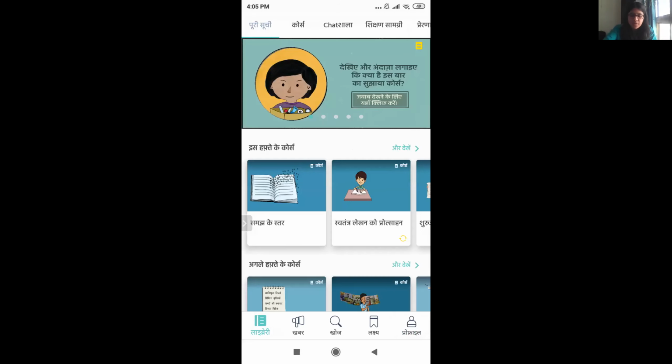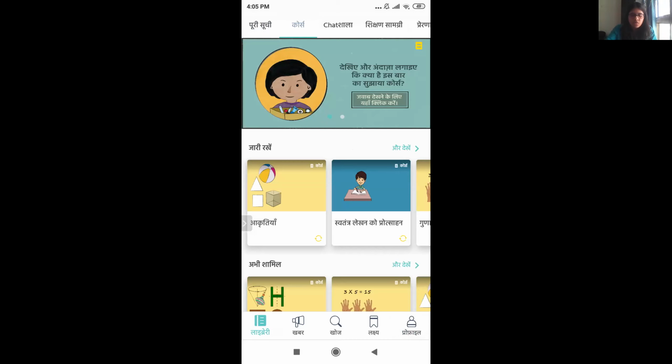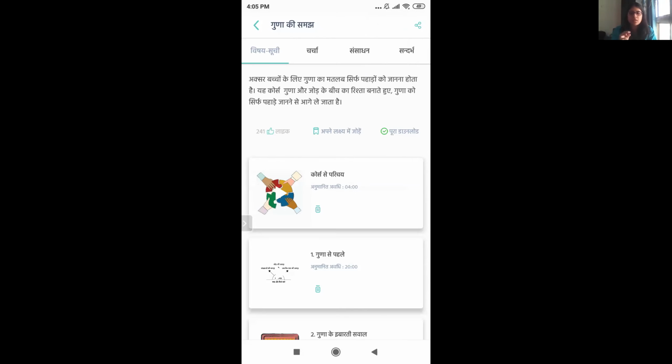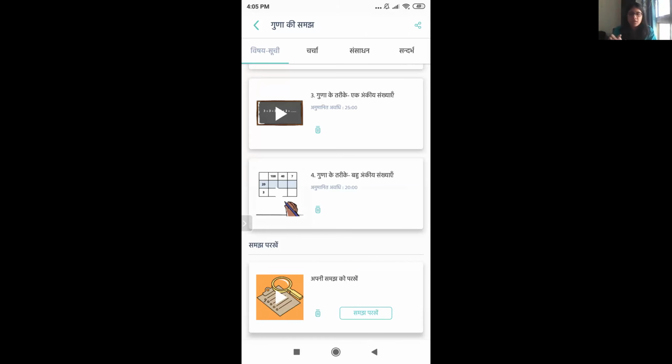So very simple course. Start the course, do the course. At the end, Samajh Parkhe, click on that, finish the assessment. Over here, you'll get the button to certificate Prapt Kare. And then you just need to write your full name and the certificate will show up.